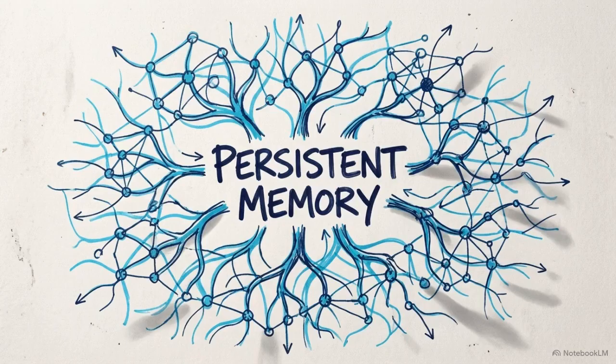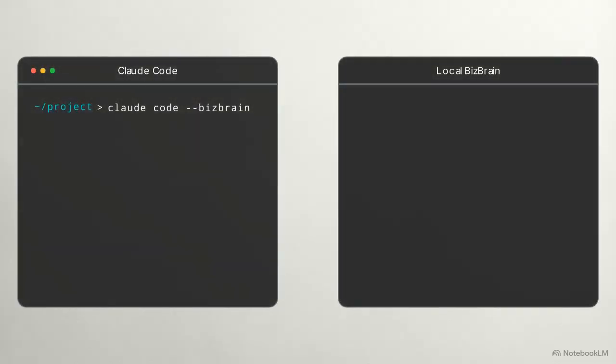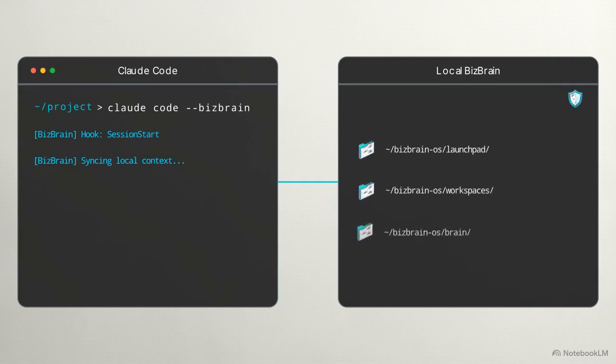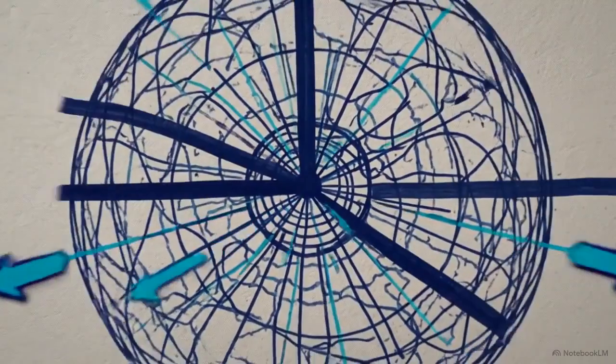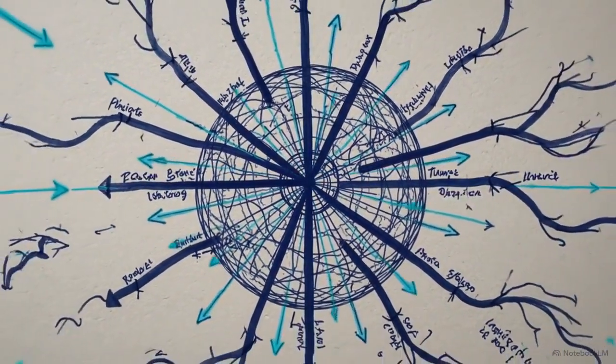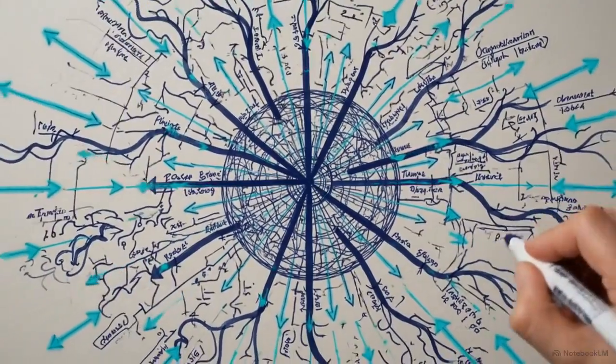BizBrain OS is an engineered solution built specifically to solve this amnesia problem. Functionally, it is an open-source, local-first context layer. It operates entirely in the background of your existing coding environment as a plugin for Claude Code, silently organizing your work history. A stateful AI system shifts your operational baseline. It converts a stateless query tool into a compounding engineering partner that actually knows your business.